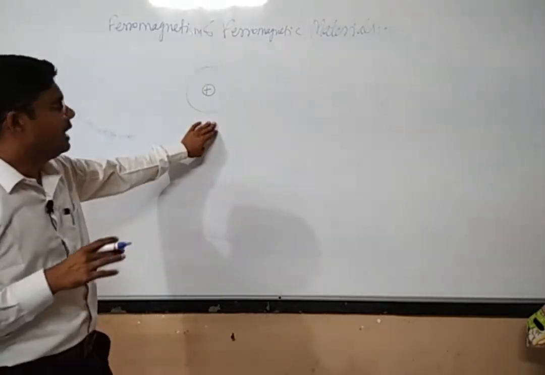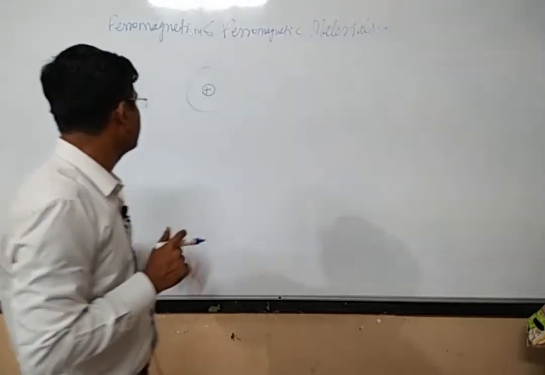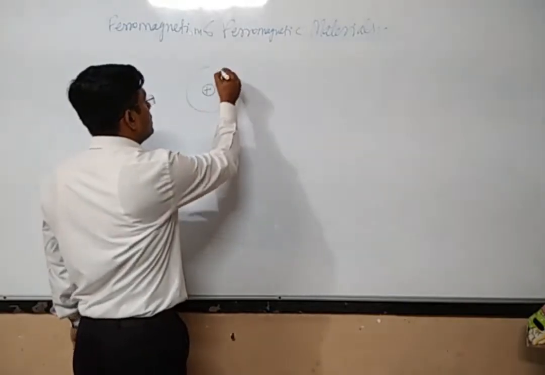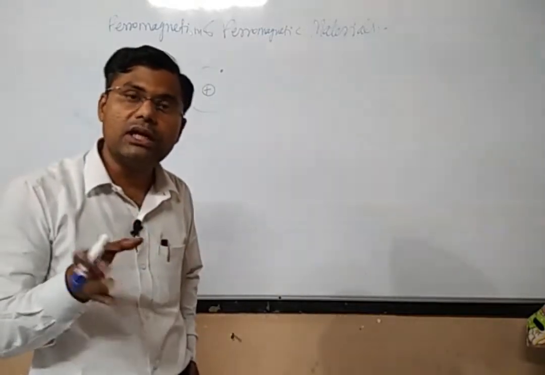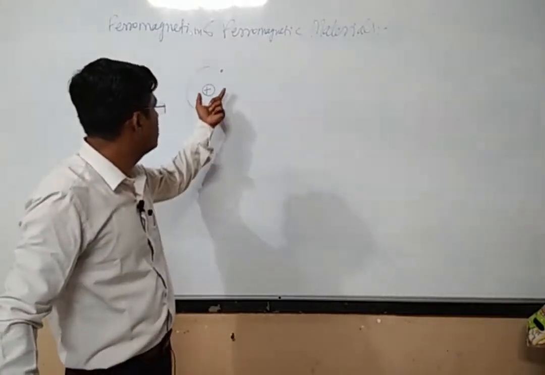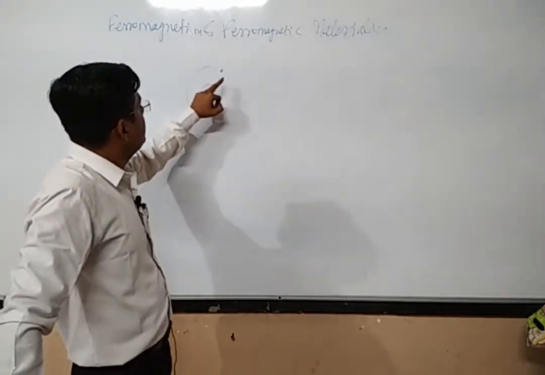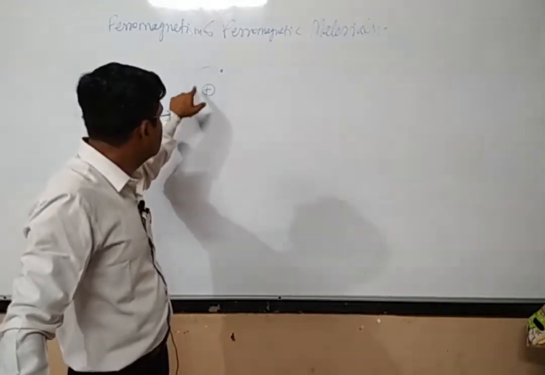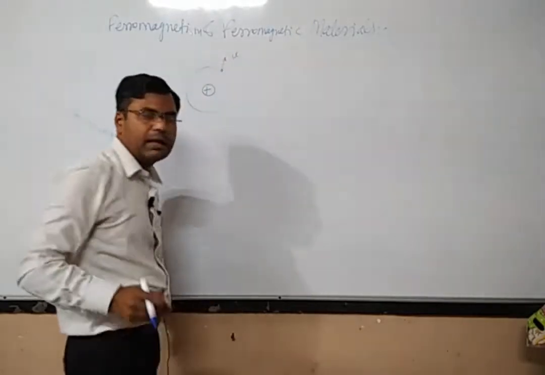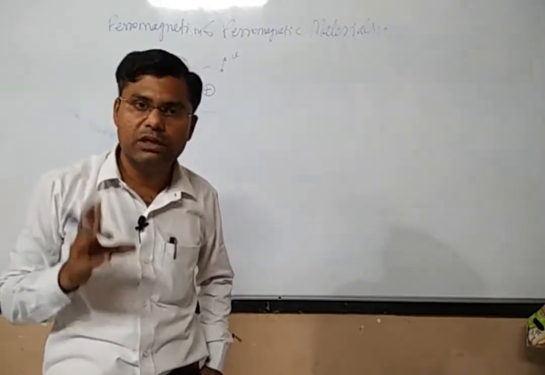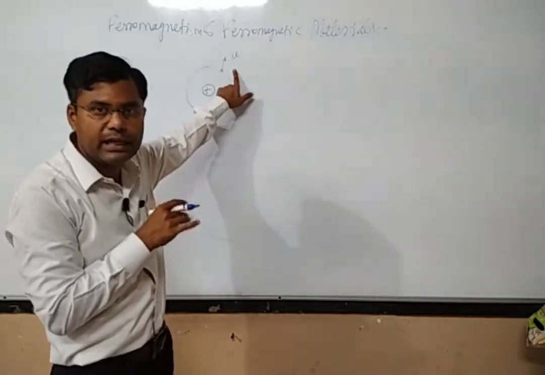For example, there is an iron atom. We can consider the iron atom, the nickel atom, or the cobalt atom. In this case, the individual magnetic moment comes from the unpaired electrons. There is another criterion also, the radius of that particular electronic orbit, but we will not go deep into that. If there is an unpaired electron, it will have a magnetic moment due to the orbital motion and a magnetic moment due to the spin motion, and they will add vectorially to give some resultant magnetic moment in some particular direction.